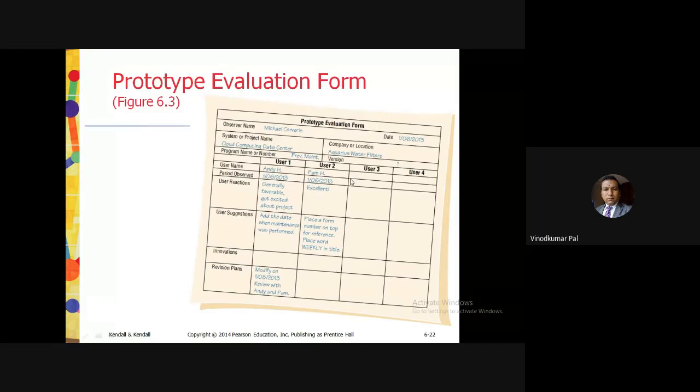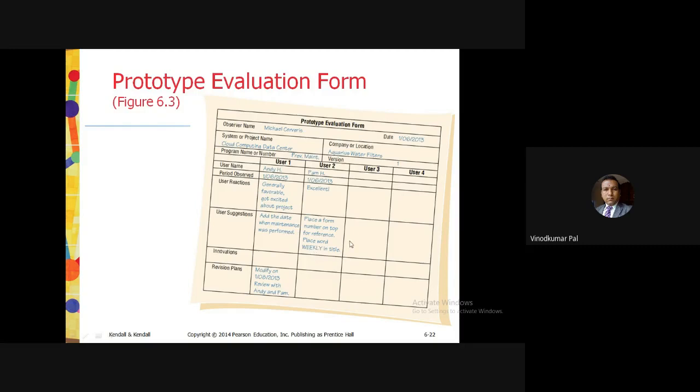Okay, the date has been mentioned. Now what are the user reactions? This is very, very important. Generally favorable, got excited about this particular project, excellent. If we look, one user has given average feedback and one user has given excellent feedback. User suggestions: add the date when maintenance was performed. So they have given some suggestions. Place a form number on the top for reference. Place the word weekly in the title.